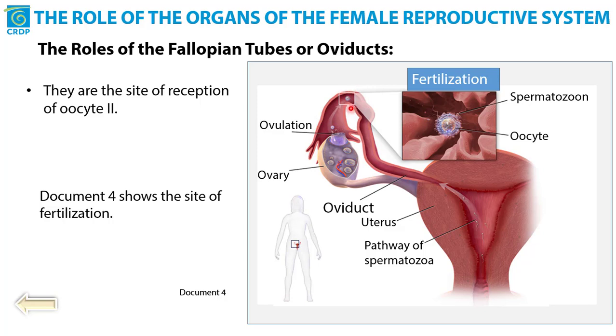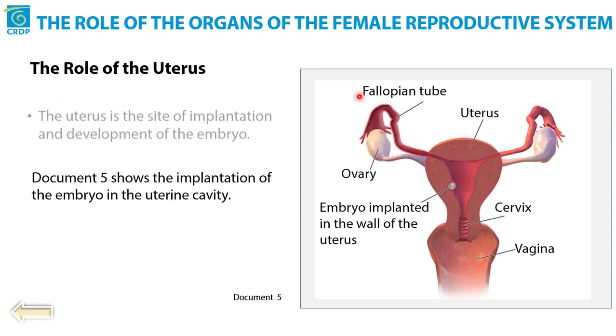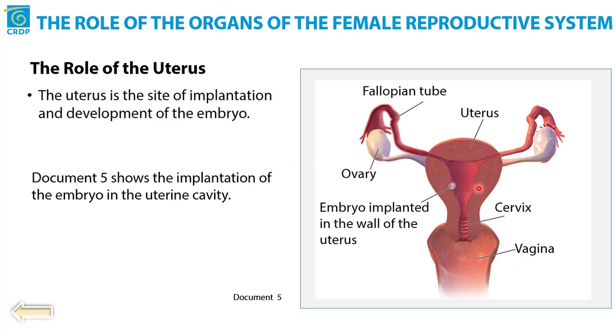This is the site of fertilization if the female and male gametes meet at this place. They are the site of fertilization, the role of the uterus. The uterus is the site of implantation and development of the embryo.